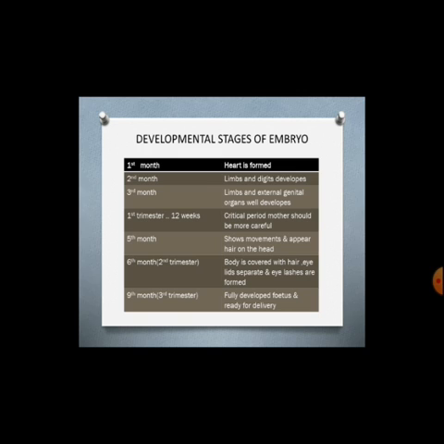Fifth month of pregnancy, the embryo shows movements and hair appears on the head. Sixth month of pregnancy, the body is covered with fine hair, eyelids separate, and eyelashes are formed. After this period, the second trimester is completed. Ninth month of pregnancy, the fetus is fully developed and is ready for delivery. This is the third trimester period.